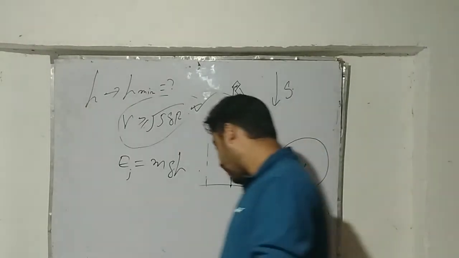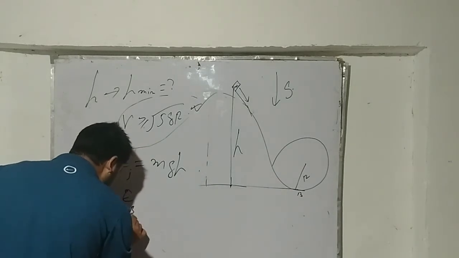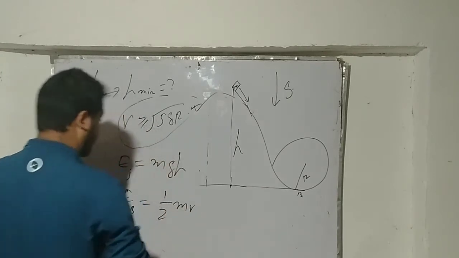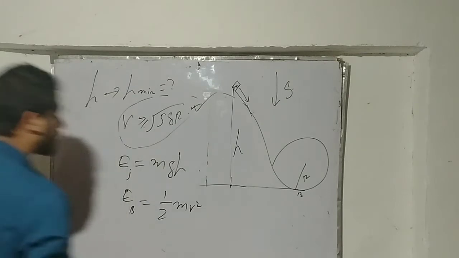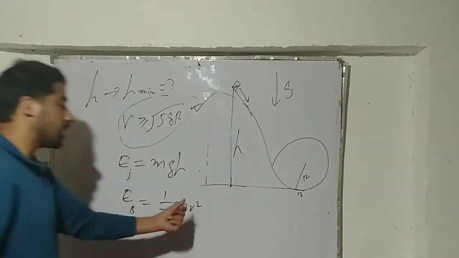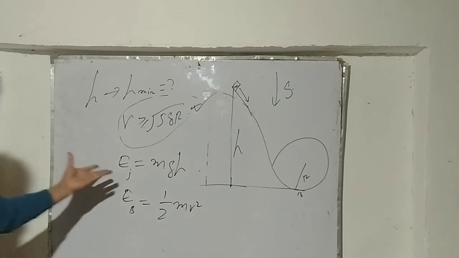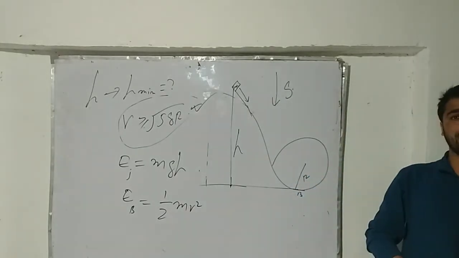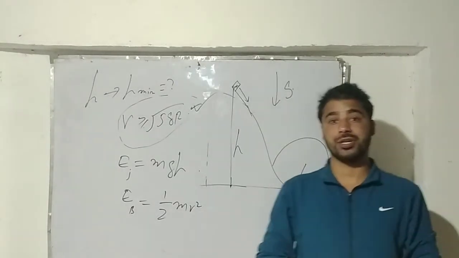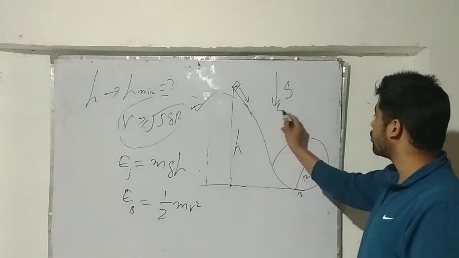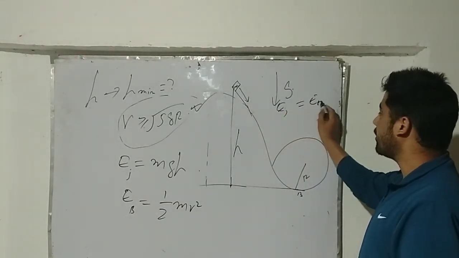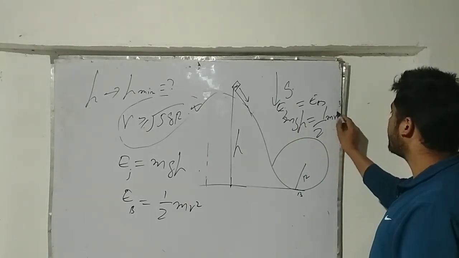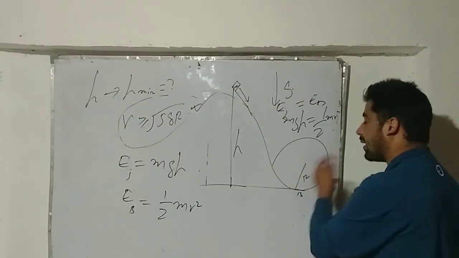Here the particle's total energy will be in the form of kinetic energy, which is 1/2 mv squared. The velocity of the particle at the bottommost point, let it be v. These two energies must be equal, because it's only the gravity force which acts here, and gravity force is an example of a conservative force. Under a conservative force my total energy always conserves, so I can safely equate these two. I can write E_I is equal to E_B. From that I get mgh equal to 1/2 mv squared, where v is the velocity of the particle at the point B.